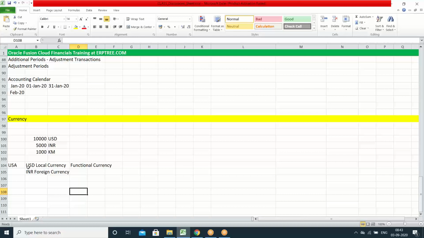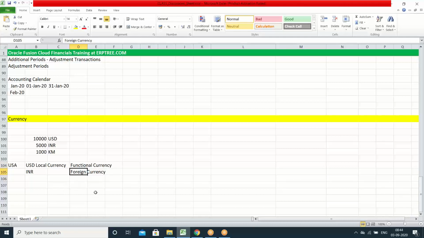Okay. The country's local currency, where we are operating the business, that currency we call the functional currency. And other than the functional currency, whatever currencies we are going to deal with, those all we call foreign currencies. So when we are going to record the transaction in the system, ideally you can see these two classifications. One is functional currency, the other one is foreign currency.